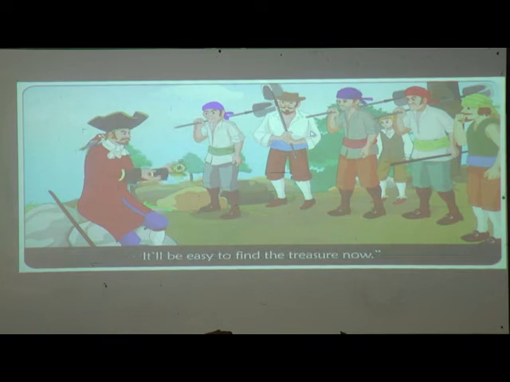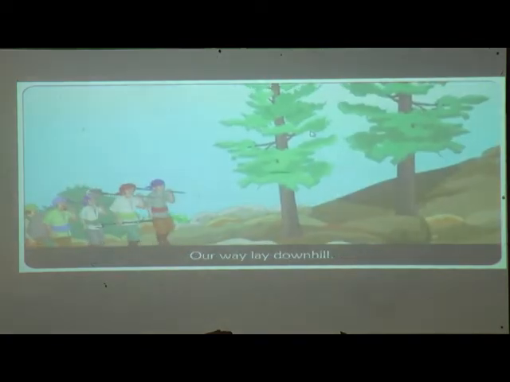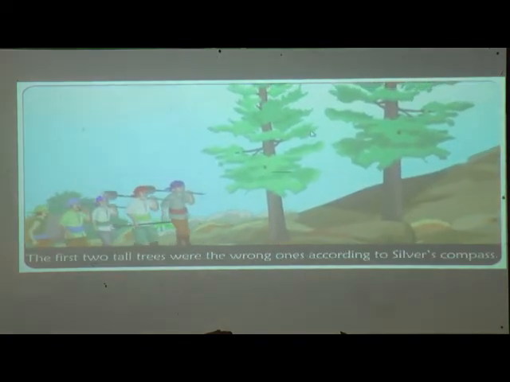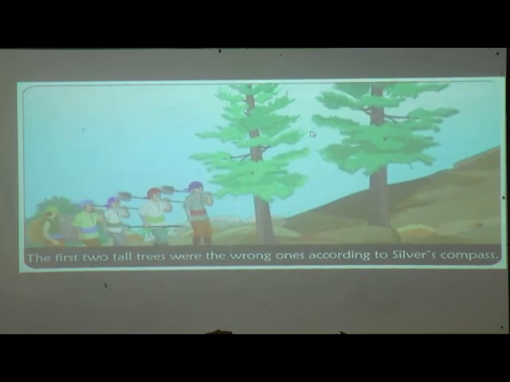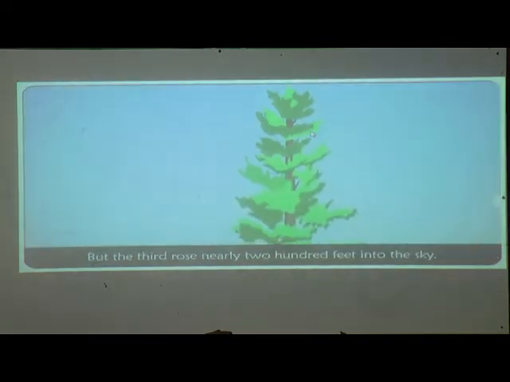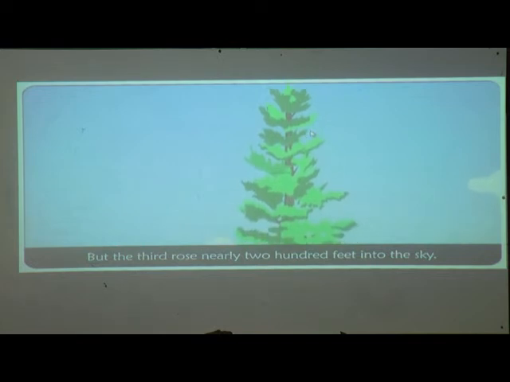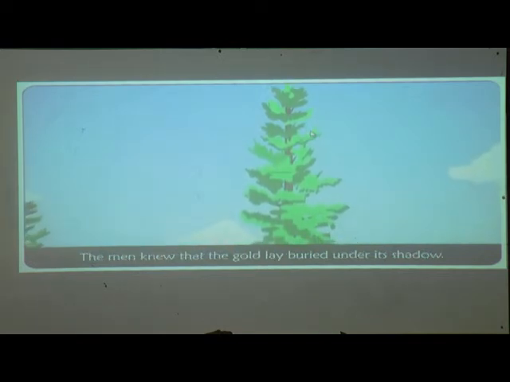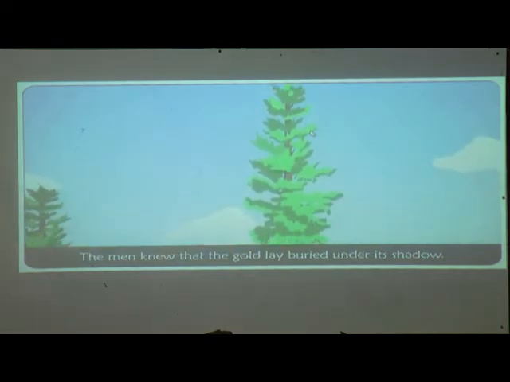It will be easy to find the treasure now. Our way lay down there. The first two tall trees were the wrong ones according to Silver's compass, but the third was nearly 200 feet into the sky. The men knew that the gold lay buried under its shadow.